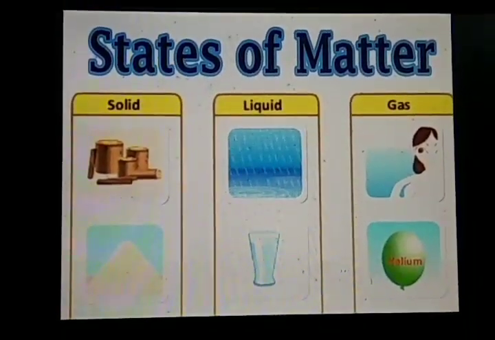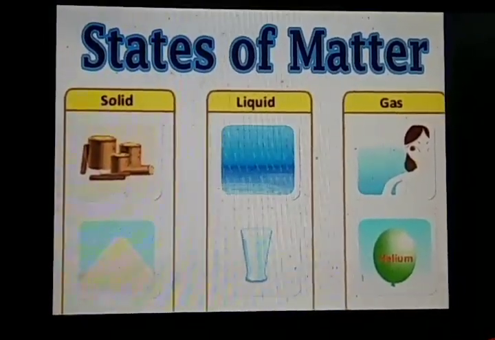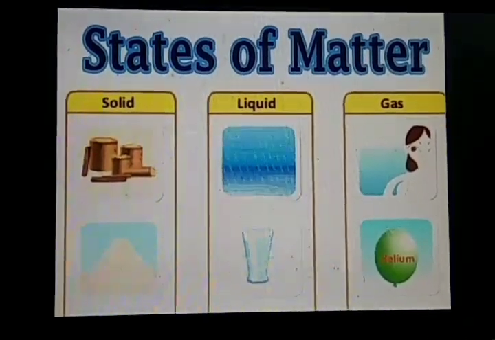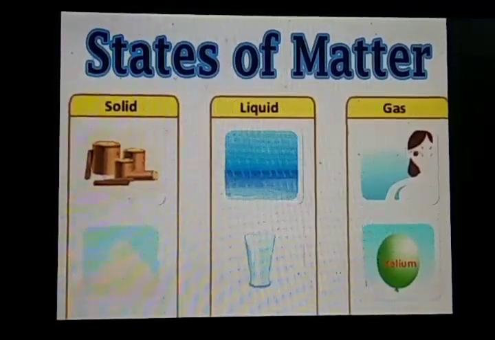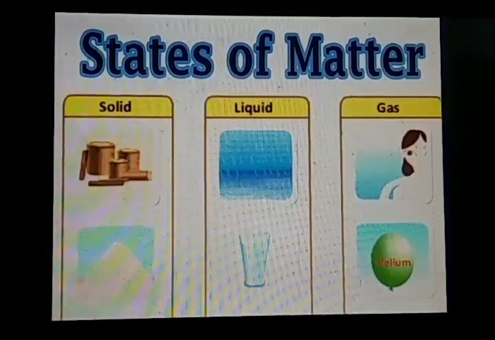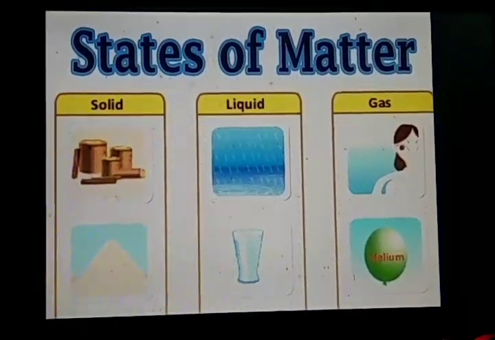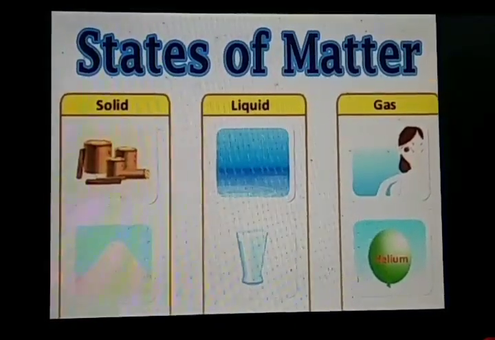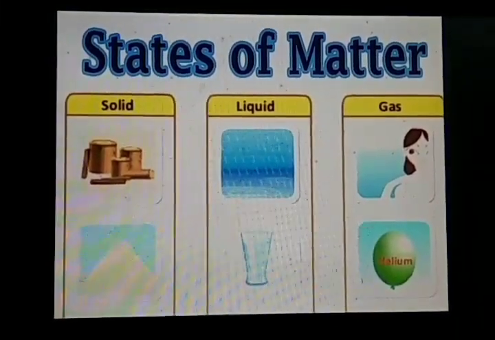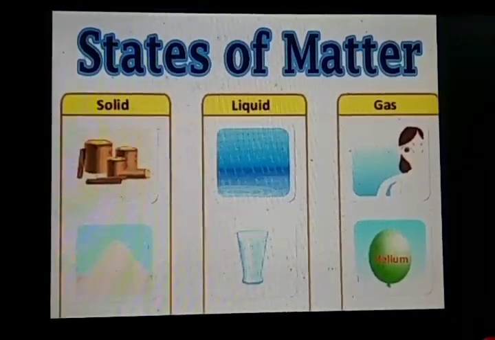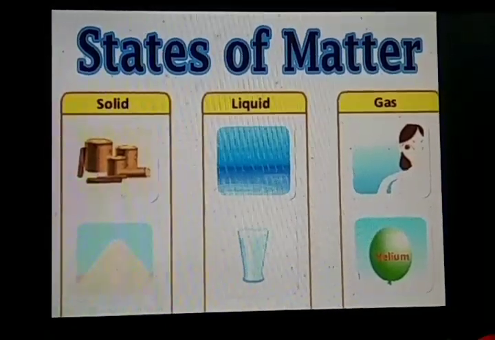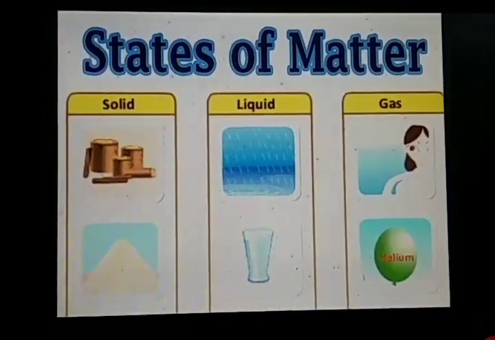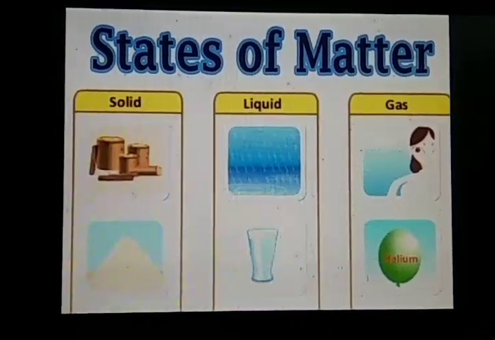Now let us come to matter back. How many states of matter are there? Dear students, in previous classes we have studied that states of matter are of three types: solids, liquids and gases. But for your kind information, keep in your mind that there is one more state of matter, that is plasma. But here generally we talk about only three states of matter.